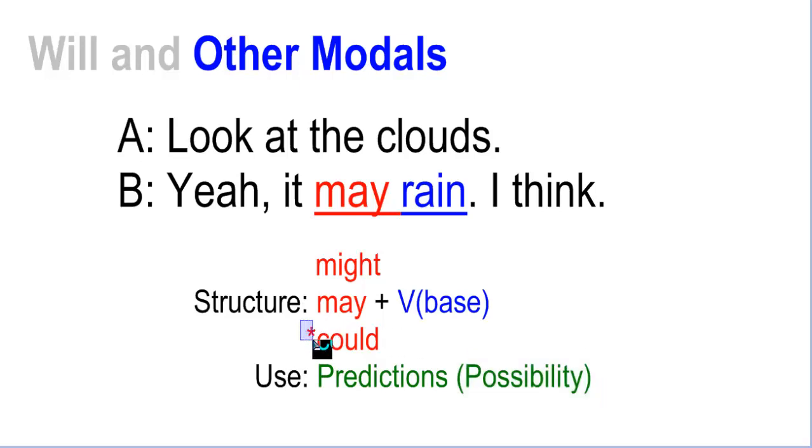Now I put an asterisk on could because remember, we only use could in affirmative. Okay, if you want to mention this possibility, use could in affirmative. In negative, the meaning of could is an impossibility.